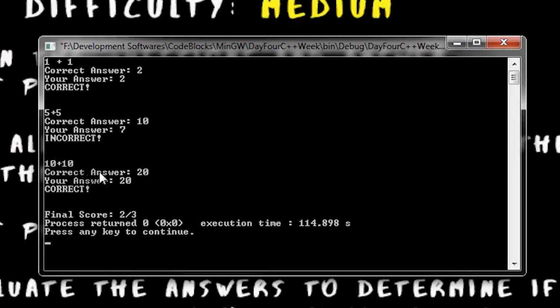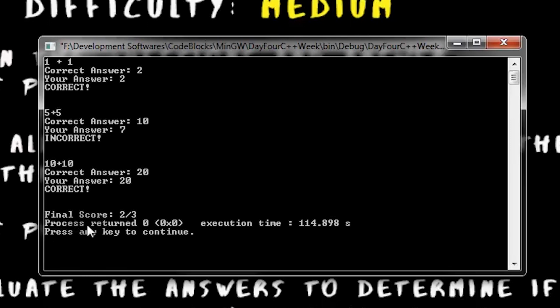Then yung third question natin is 10 plus 10. And yung correct answer natin is 20. Then, my answer is 20. Correct. Then, as you can see guys, display niya yung final score natin, 2 over 3, which is correct kasi tama yung dalawa natin, mali yung isa. So, tatlo yung total items natin, kaya 2 over 3. So, yun lang guys, ang kailangan nating maging output sa ating problem.